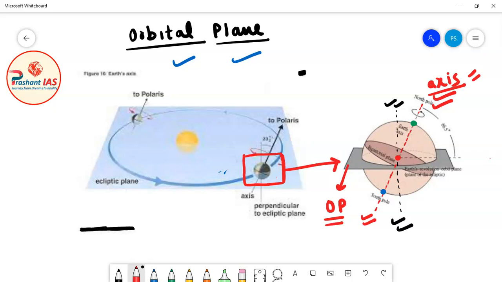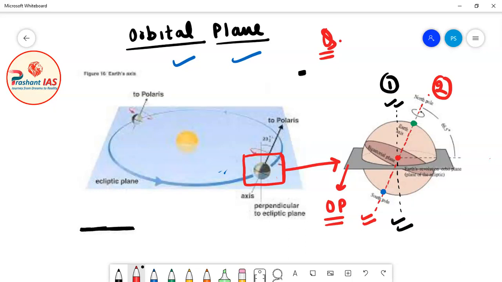Friends, for the matter of convenience, let's assume that this line is line 1 and the axis of rotation of earth is line 2. So here we have two lines, and for convenience we have given names to the lines. Line 1 is the line we discussed earlier, the line which is perpendicular to the orbital plane of earth, and the axis is line 2. Now my question is, what is the angle between line 1 and line 2? Listen to my question carefully.